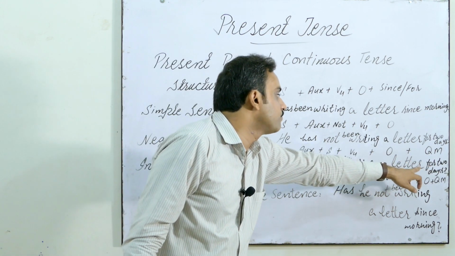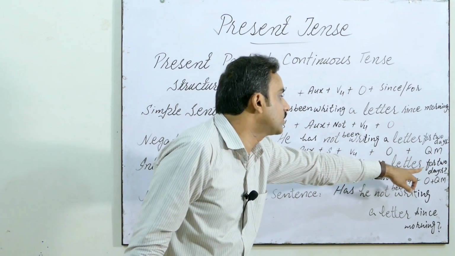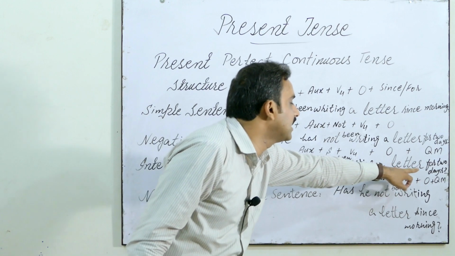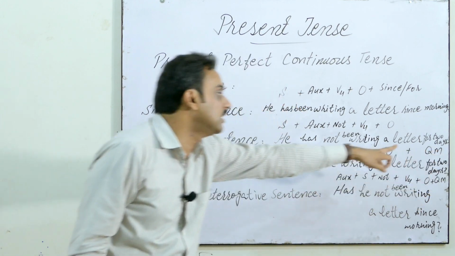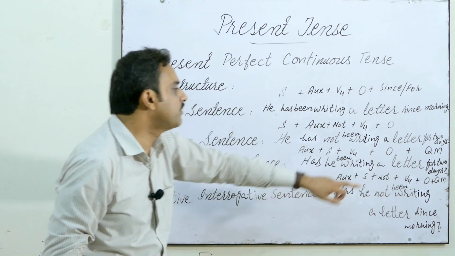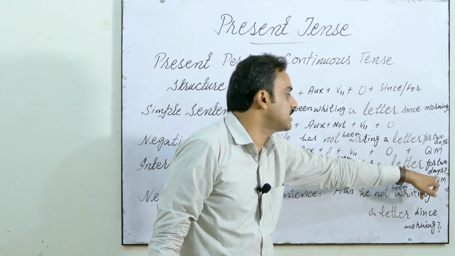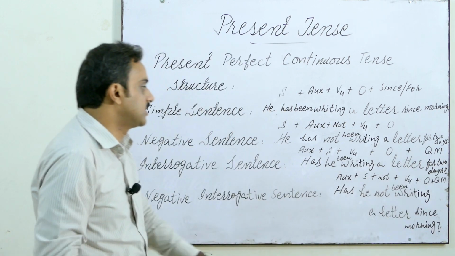At the end we have the preposition since or for. Has he been writing a letter for 2 days? At the end, question mark. Before the question mark we add for 2 days. For is your preposition.